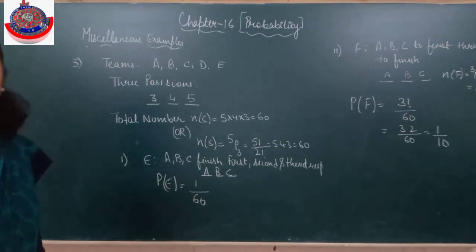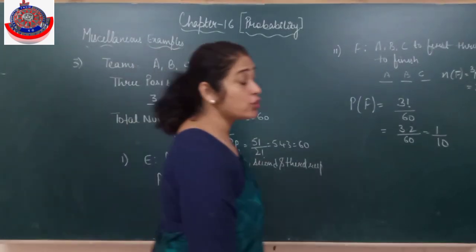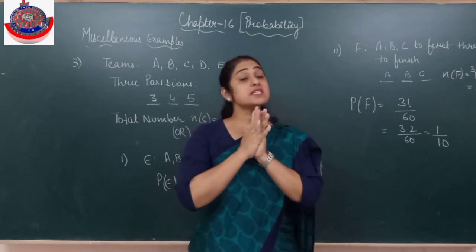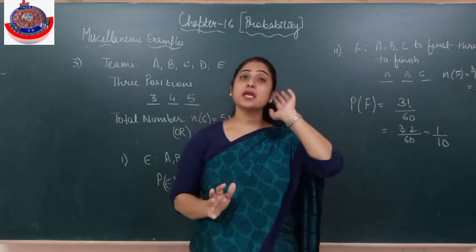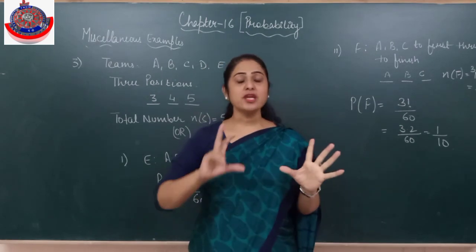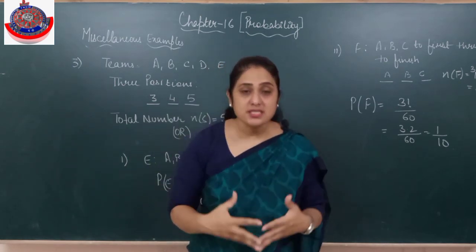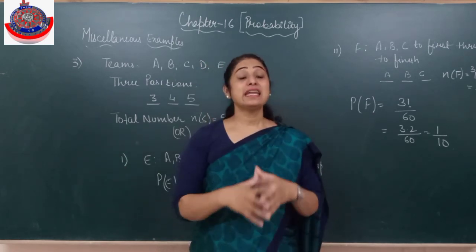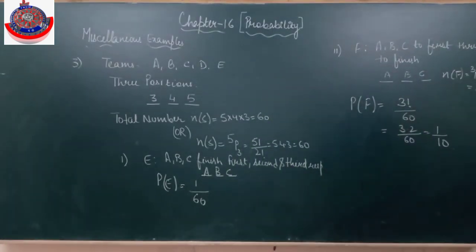Is it clear? I hope the things are clear to everyone. So this was all about your probability. I told you it is a very easy topic. But again, when you are doing probability, what is important? You have to keep all the aspects open. You can't just think that this can happen like this. You have to think what the possibilities are. Probability is about the chances, the possibilities of something happening. When it is a possibility, it can be any possibility. Alright? Clear? And now you all have to practice well so that this topic becomes very clear to you all.